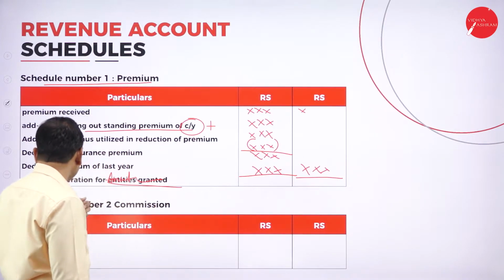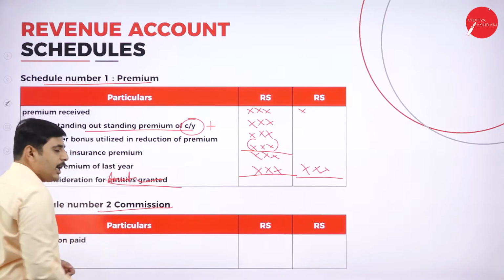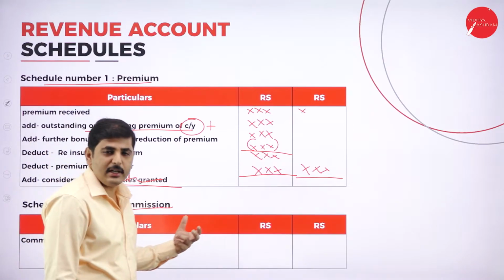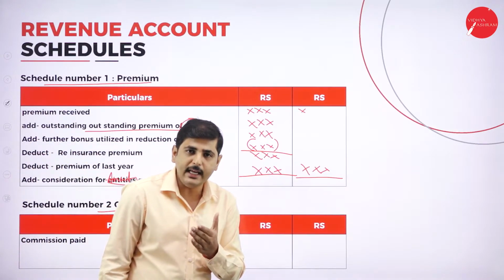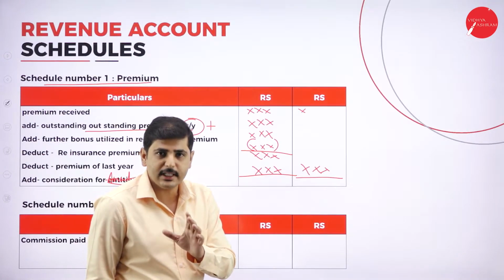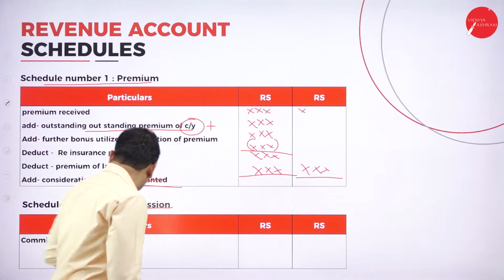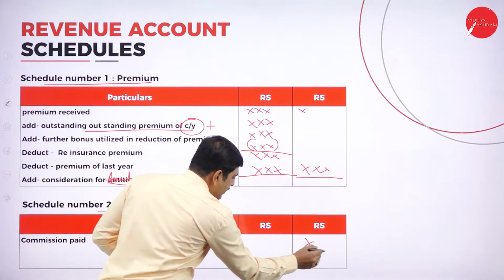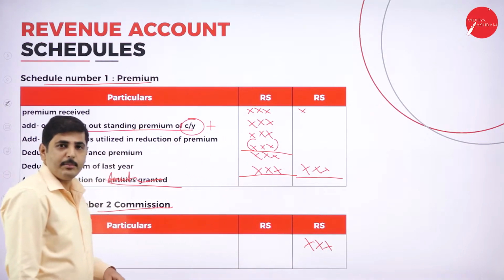Now coming to schedule number 2, commission. If the insurance company pays any commission to the agents, the insurance company has to pay the commission here. This is schedule number 2.